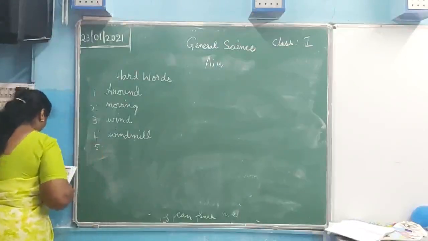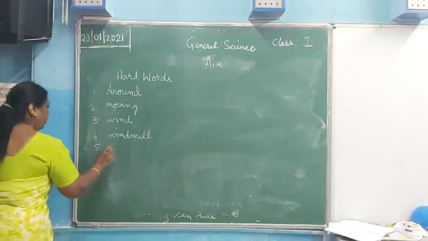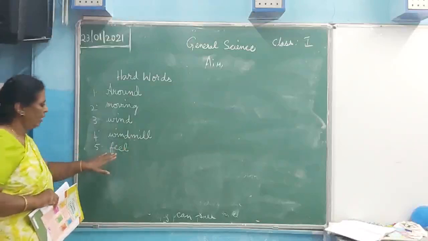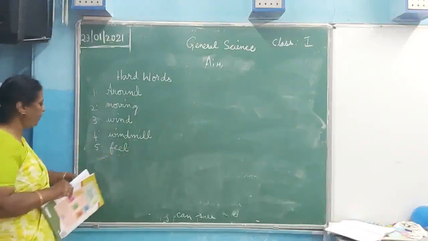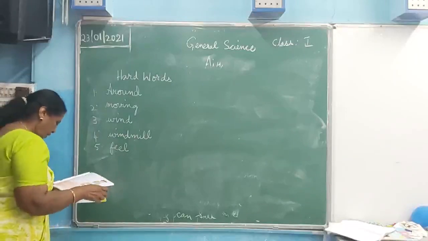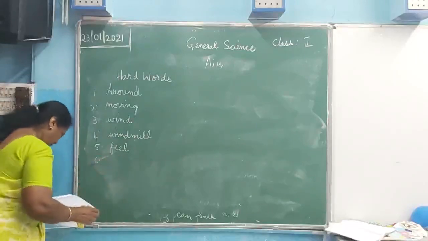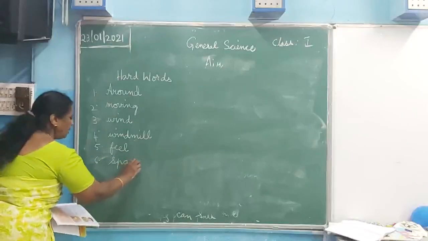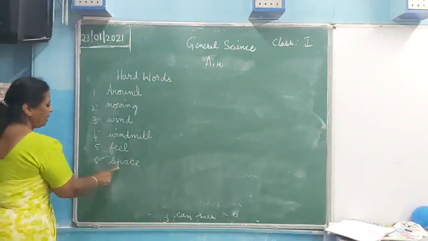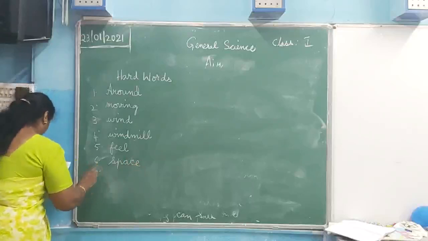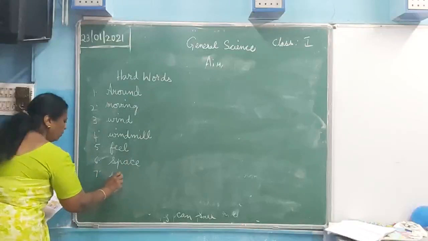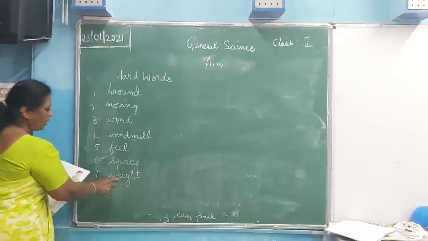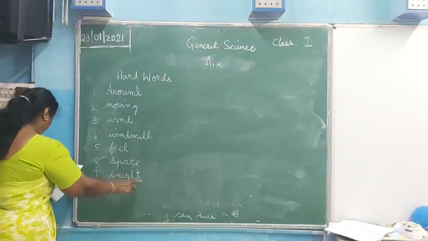Fifth one, field. F-E-E-L, field. Sixth one, space. S-P-A-C-E, space. Seventh one, weight. W-E-I-G-H-T, weight.